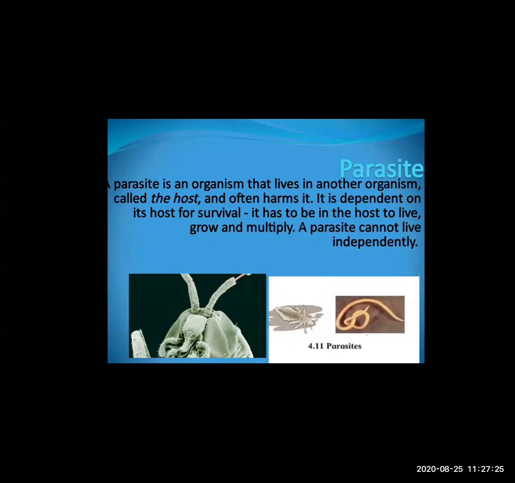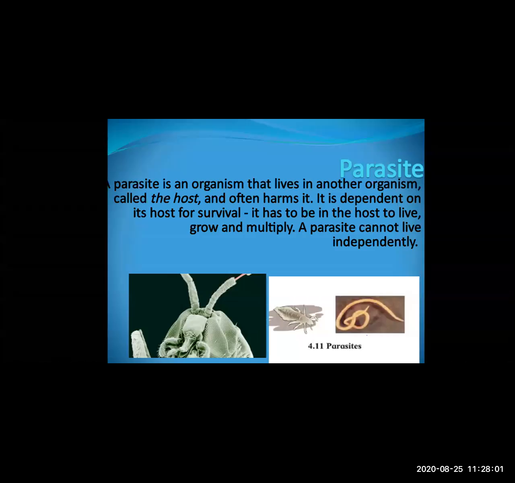Then the next example is parasite. A parasite is an organism that lives in another organism called a host and often harms it. A parasite is an organism which lives on another organism. It may be inside or it may be outside. It depends on the host for survival. It has to be in the host to live. Means the parasite needs a host.